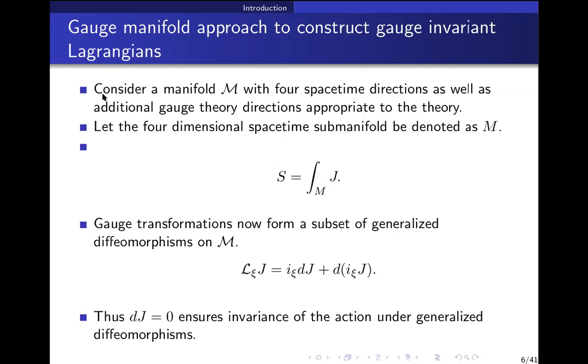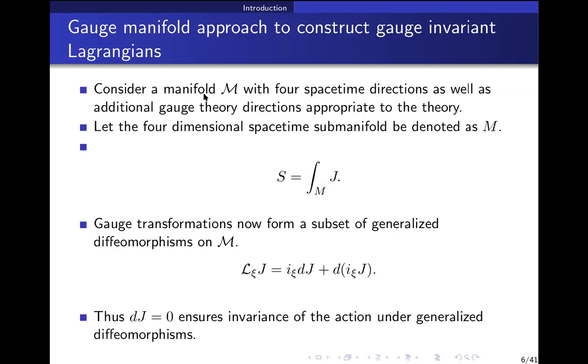So what we need to do is consider some manifold which has 4 space-time directions, as well as additional gauge theory directions which are appropriate to the theory. Like let's say you have some U1 gauge field, then there is one direction corresponding to the U1 gauge direction.